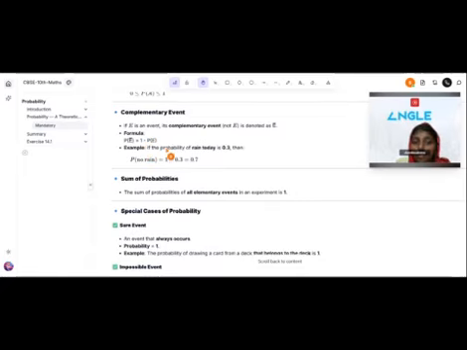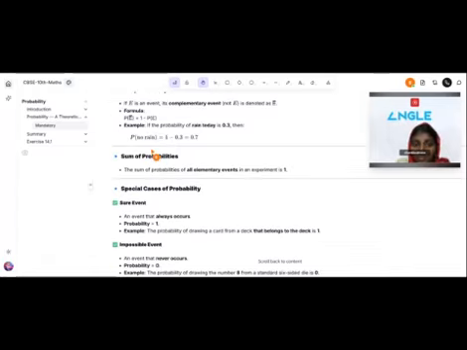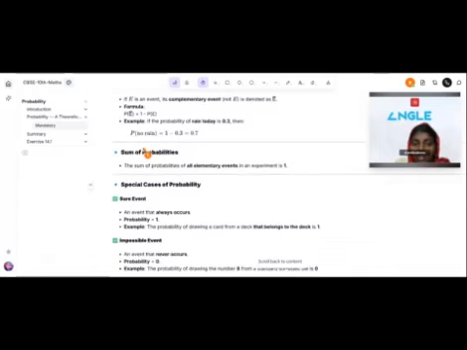Total probability is always 1, so P of not E is equal to 1 minus P of E. Example: if the probability of rain today is 0.3, then P of not rain is equal to 1 minus 0.3, and we get the answer 0.7.